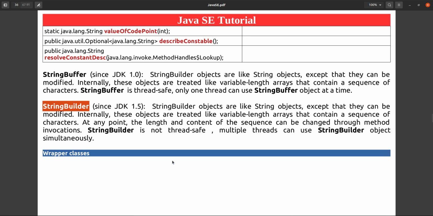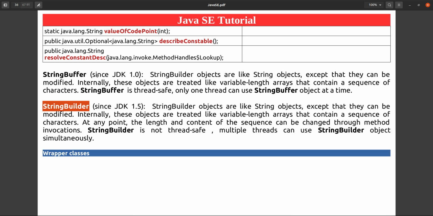Okay, but why have they given two, string buffer and string builder? Because string buffer is thread safe. What is the meaning of thread safe? Multiple threads can use that string buffer without any harm. If multiple threads are using string buffer, in that case that object will be locked.